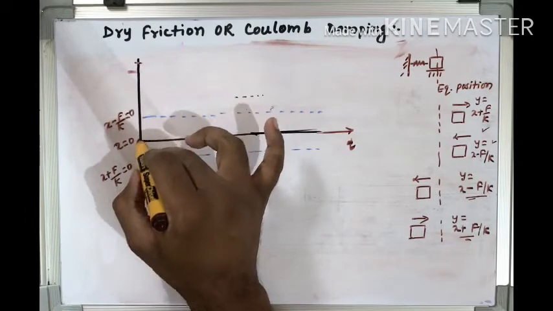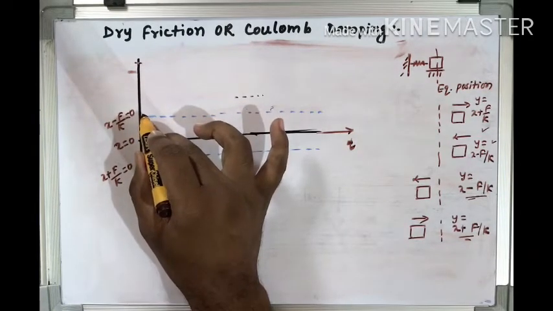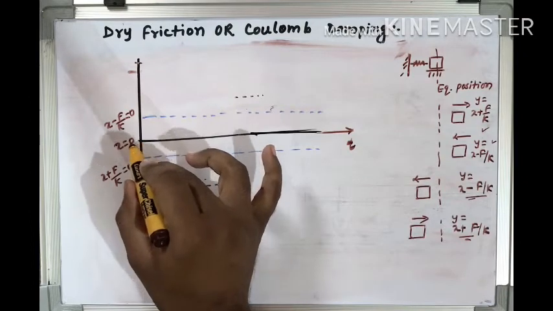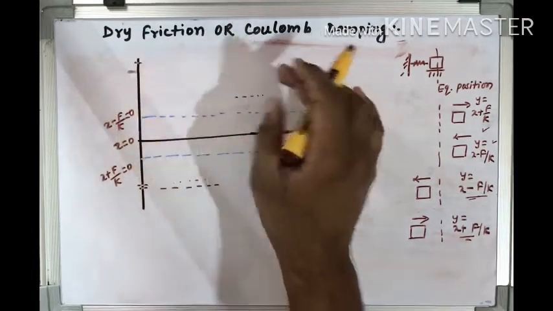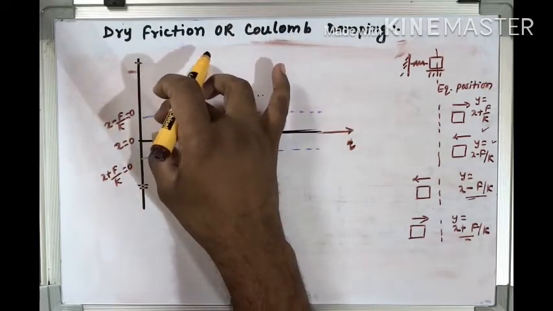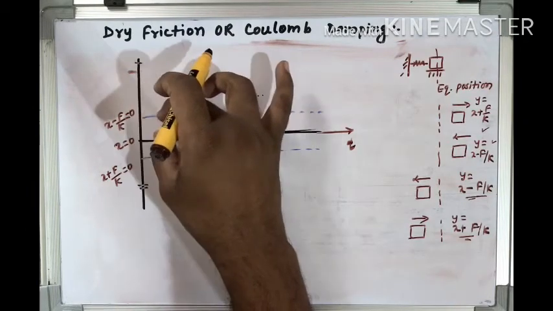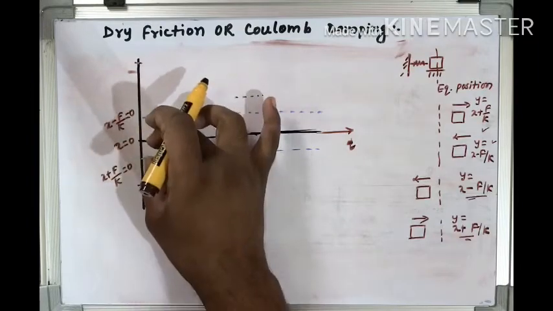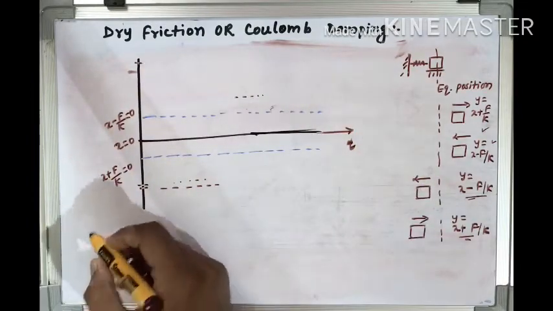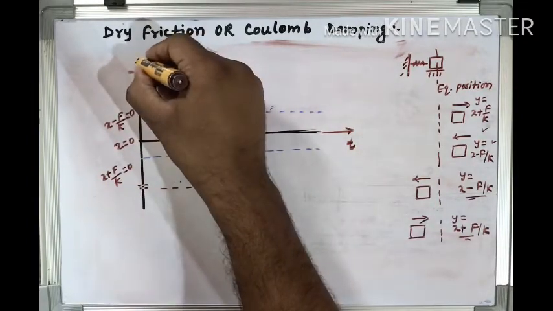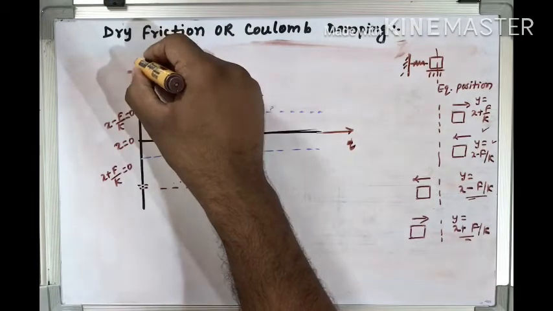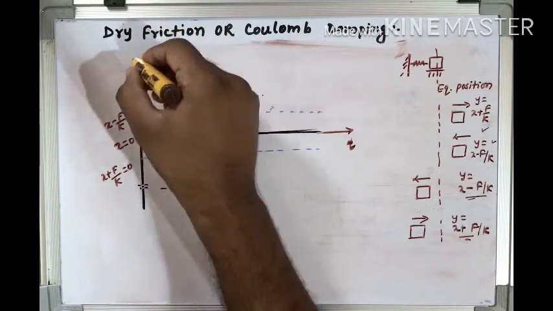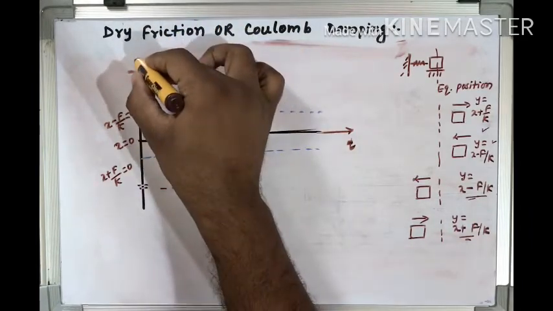Obviously this side will be x minus f by k, and this side will be x plus f by k. So this is x minus f by k equal to 0, and this is x plus f by k equal to 0. Suppose initially we have this much amplitude, and when we plot this, it will go like this.